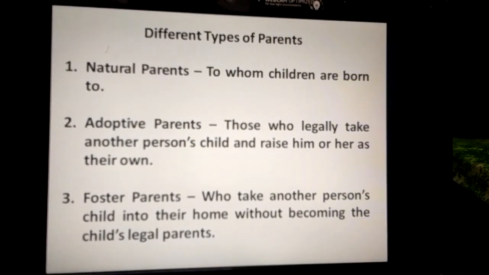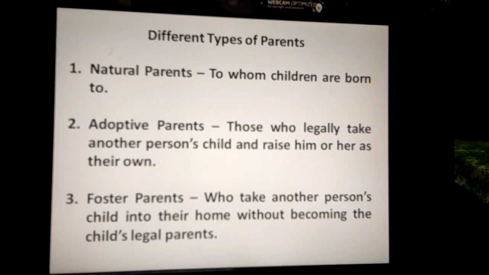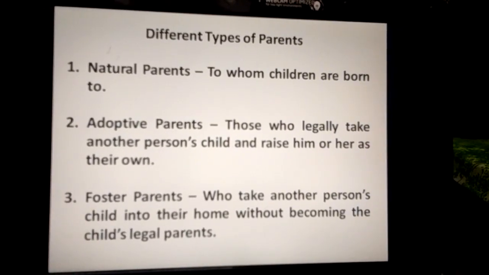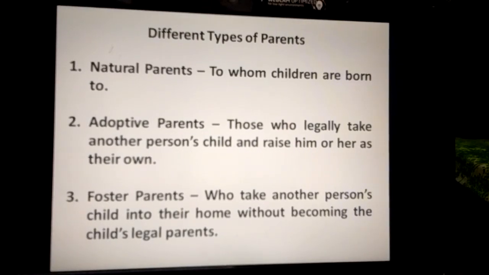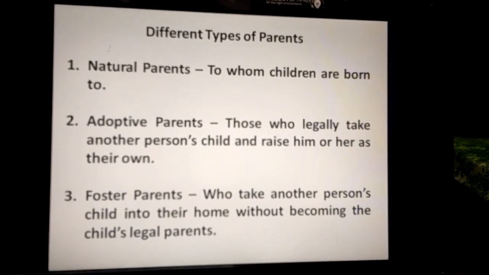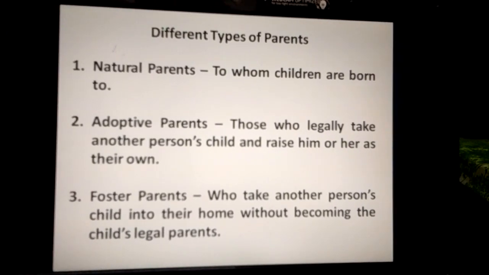Foster parents. There are some families that take another person's child into their home without becoming the child's legal parents. Such parents are called foster parents and the children are called foster children.